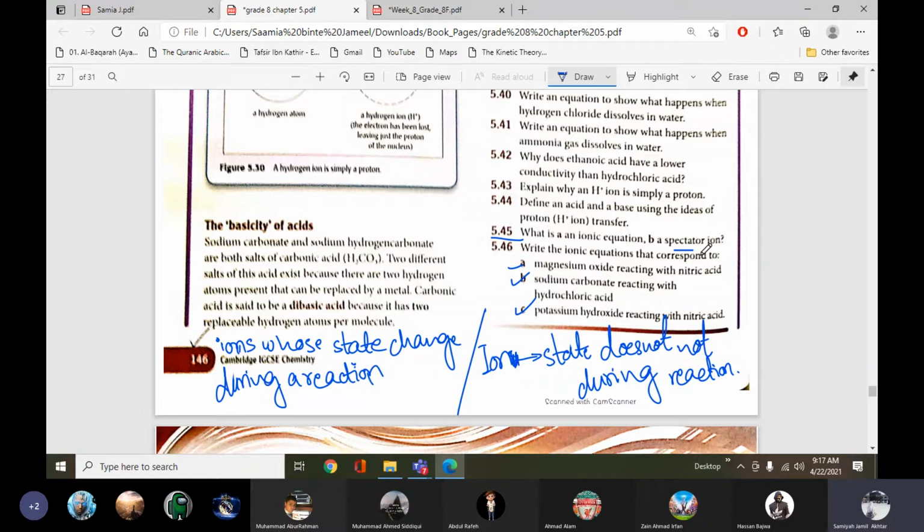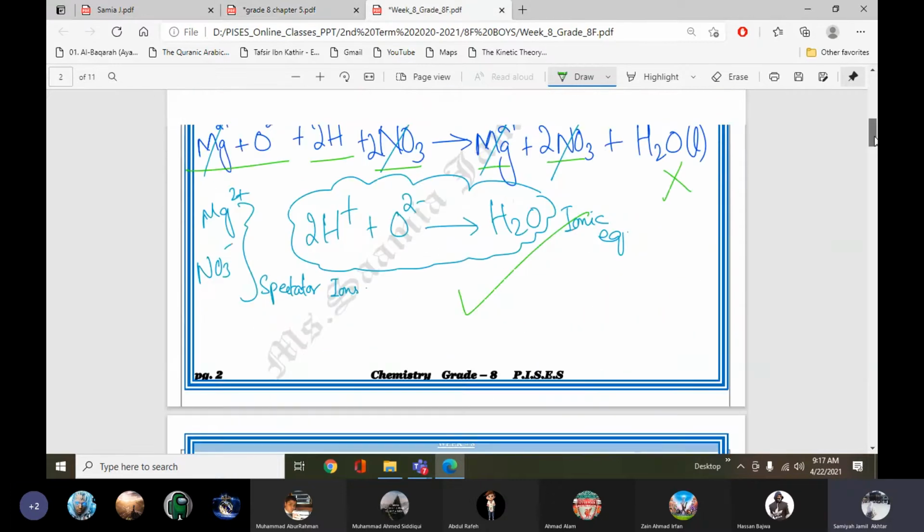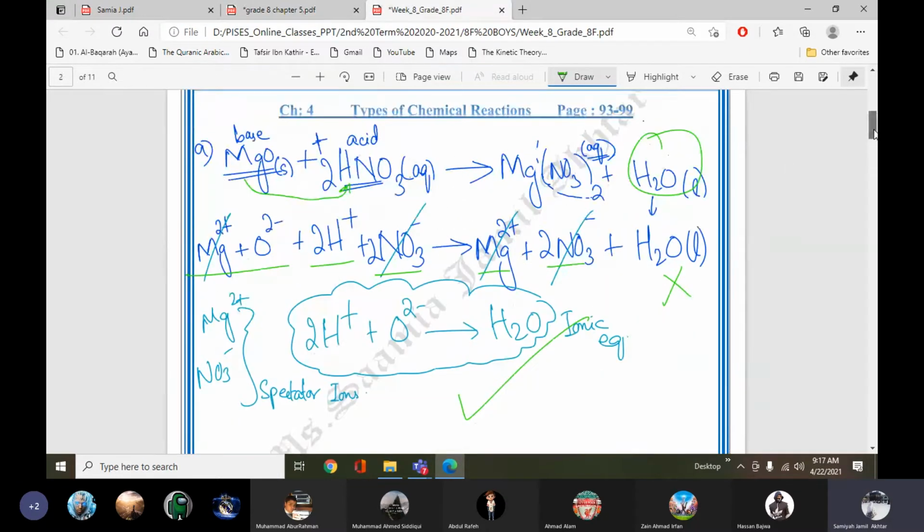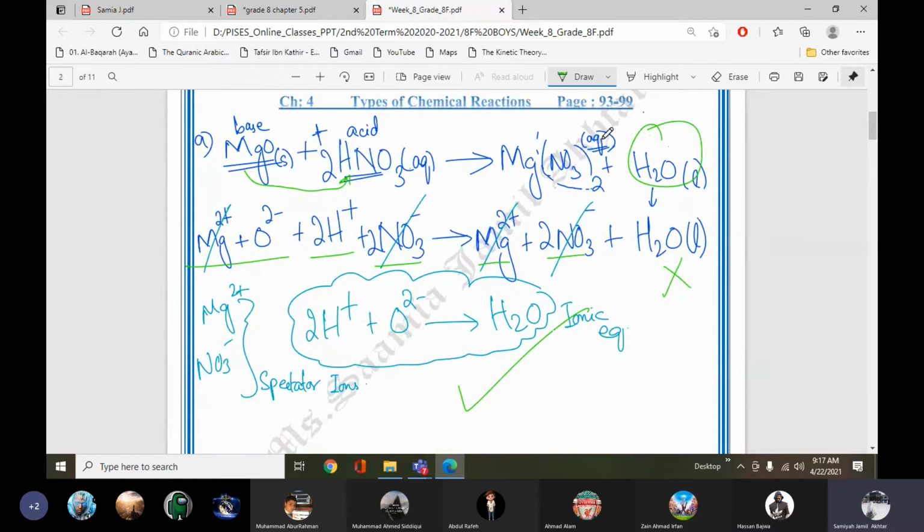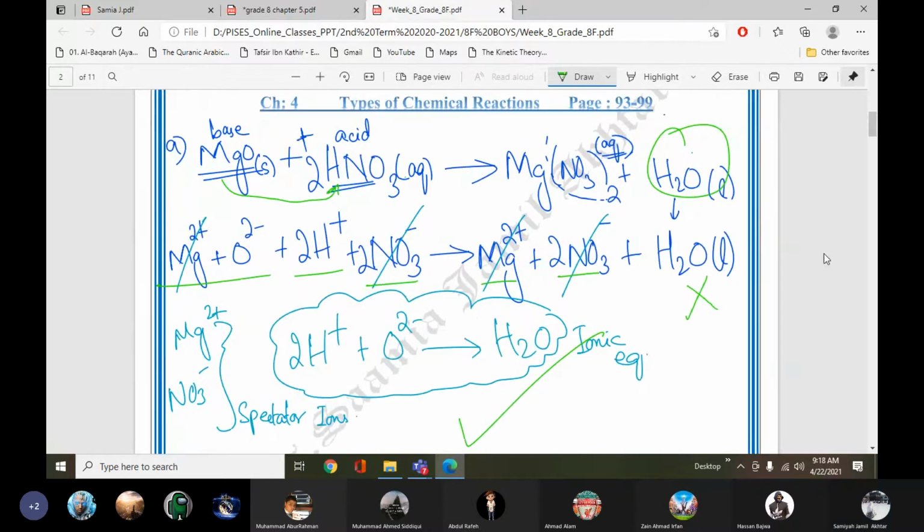Now write an ionic equation that corresponds to the reaction. The first one I already solved: magnesium oxide reacting with nitric acid, part A. This is the answer of part A. It will appear on your screen after some time. Did it come? Yes, ma'am.